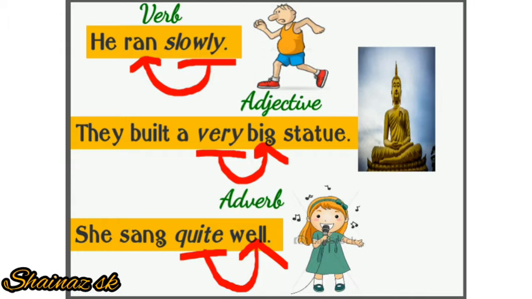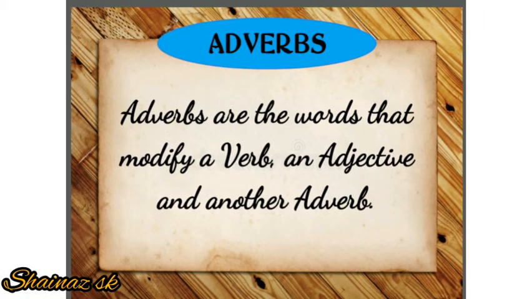In the second sentence, they built a very big statue. Here the word very modifies the word big and big is an adjective. And in the third sentence, she sang quite well. Here, quite modifies the word well, which is an adverb. So, in this way, adverb modifies verb, adjective, and an adverb. So, I hope you have got clear idea about adverbs, that they are the words that modify a verb, an adjective and an adverb.